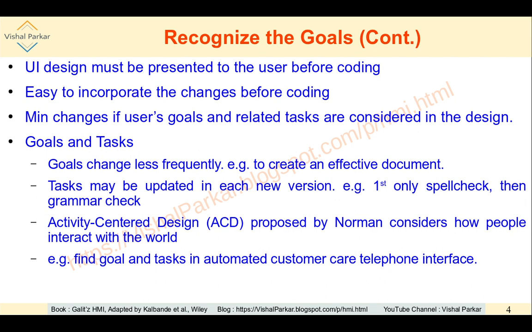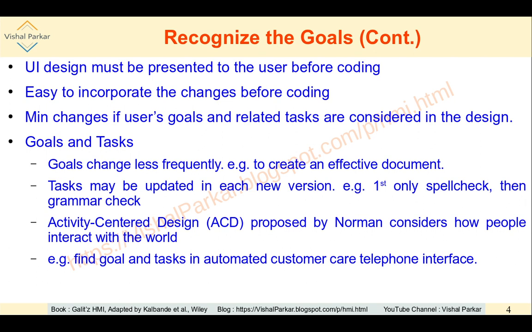Are there auto corrections, auto suggestions, for example? So these are various tasks that can be there in creating one effective document. So the goal is the same, to create an effective document, but depending on different versions of the system, some of the tasks may be implemented in each individual new version.